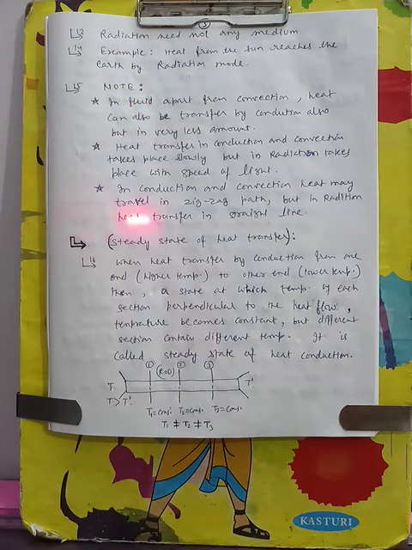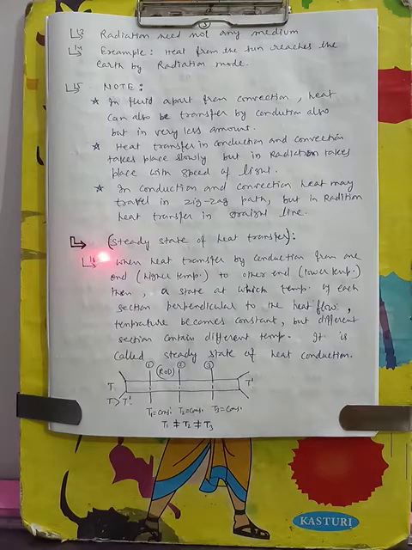Two or three important points should be noted here. In a fluid, apart from convection, heat can also be transferred by conduction, but in very small amounts. Point number two, heat transfer in conduction and convection takes place slowly, but in radiation it takes place with the speed of light. In conduction and convection, heat may travel in a zigzag path, but in radiation, heat transfers in a straight line.